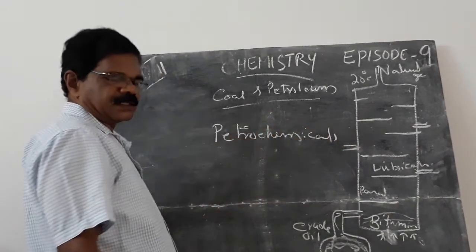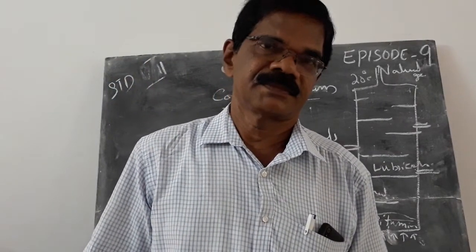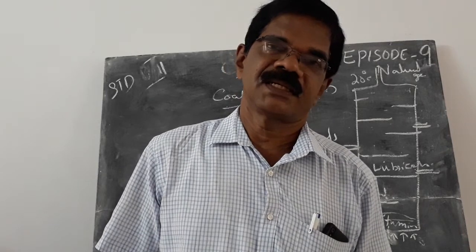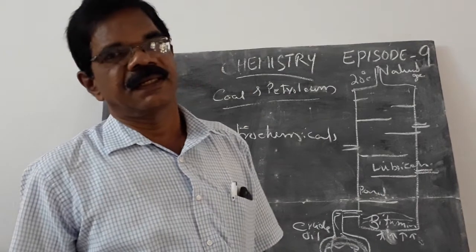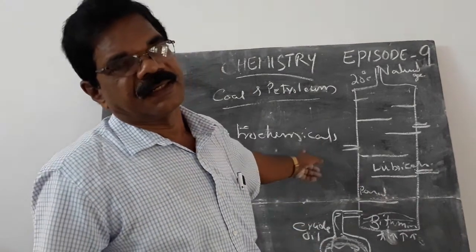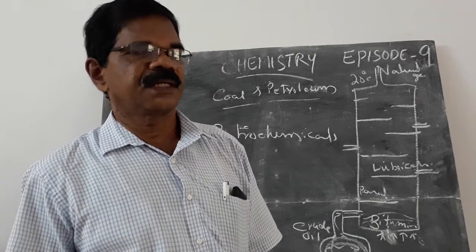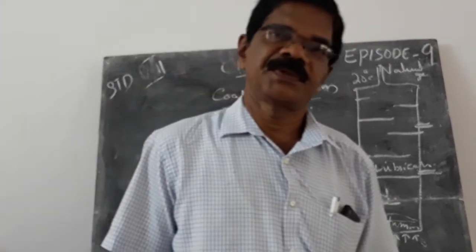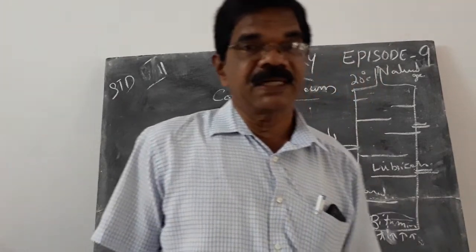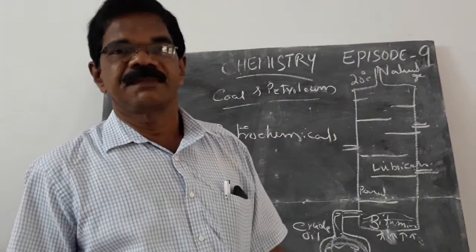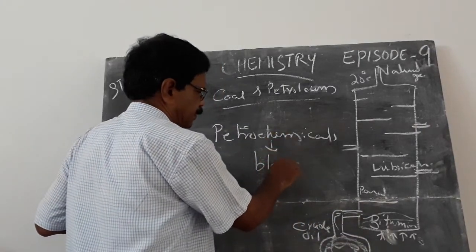In the last class we studied synthetic fibers. Most synthetic fibers like nylon and polyester are produced from petrochemicals. It is also used for the production of fertilizers. Petrochemical is known as black gold.